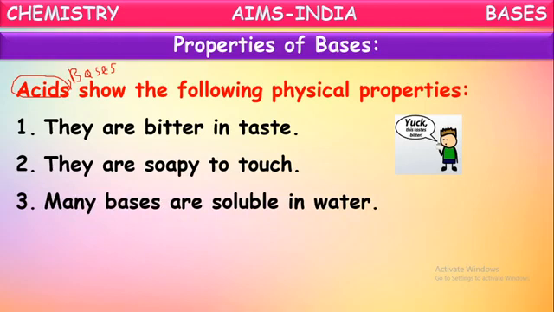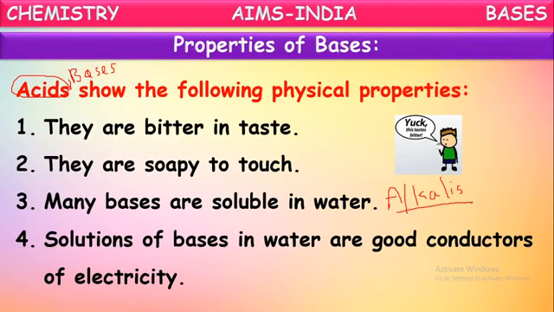Many bases are soluble in water. Yes, we said almost all bases are not, but many bases are soluble in water. Those bases which are soluble in water are called alkalis. What are those, children? The bases which are soluble in water are called alkalis. So all bases are not soluble in water. Those which are soluble are called alkalis. Some other bases are not soluble in water.